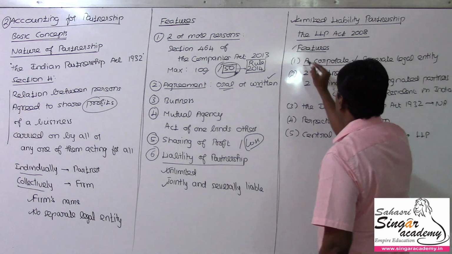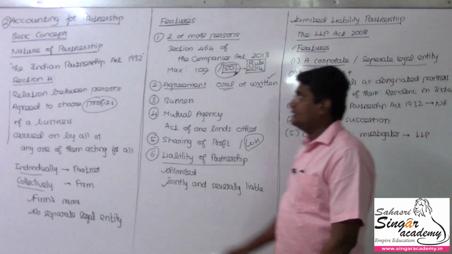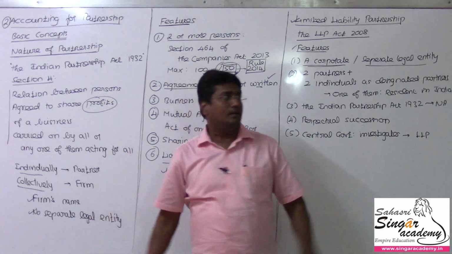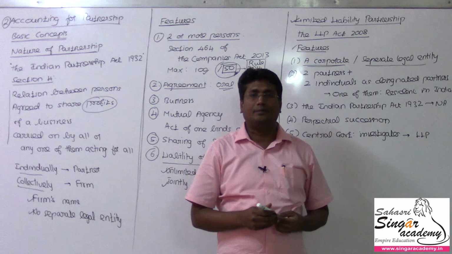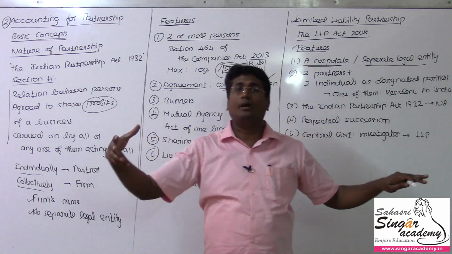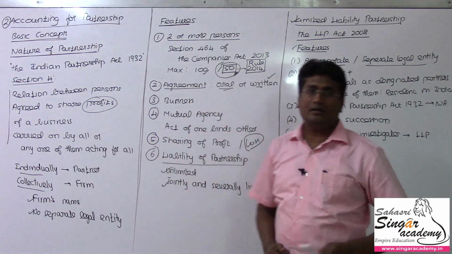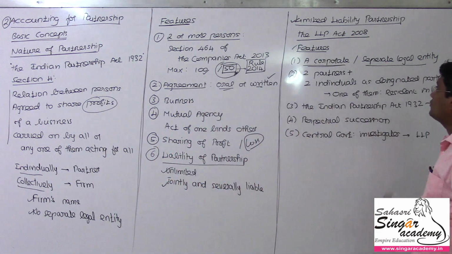So the main feature: it's a corporate and has a separate legal entity. In a normal partnership there is no separate legal entity. Here we have the separate legal entity because the LLP is separate. The members within will be separate. Any loss that arises in the LLP will not be claimed from one of the partners. So that's the beauty of this one. So, a corporate having a separate entity.